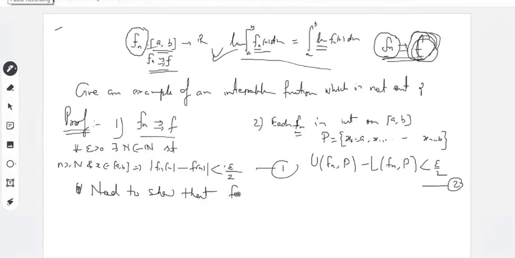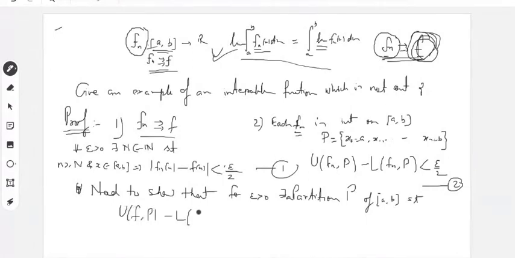For this epsilon positive, there exists a partition P of this interval AB such that this UFP minus LFP is less than epsilon. So this you have to prove. Keep in mind this statement that you have to prove this result.